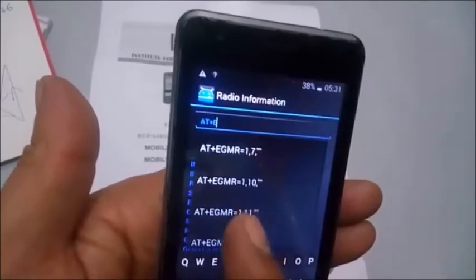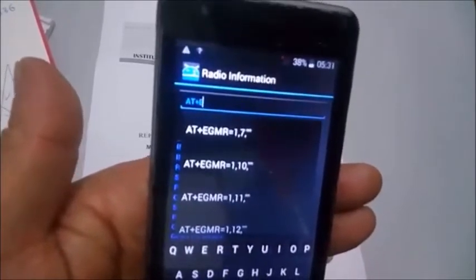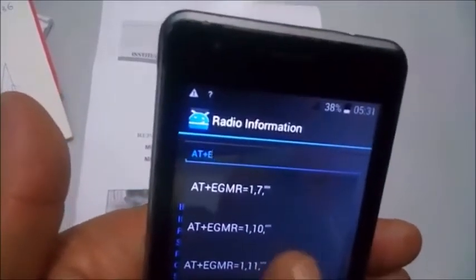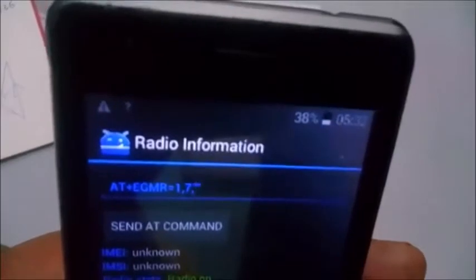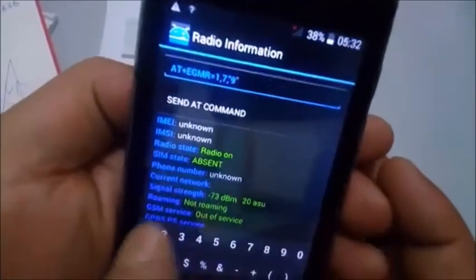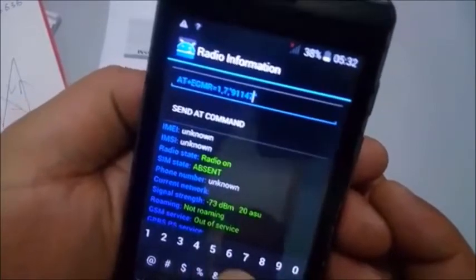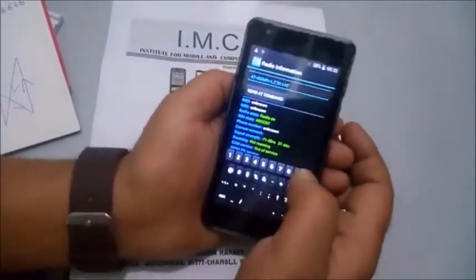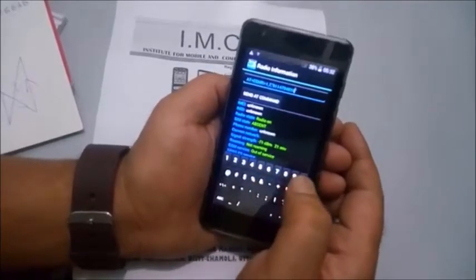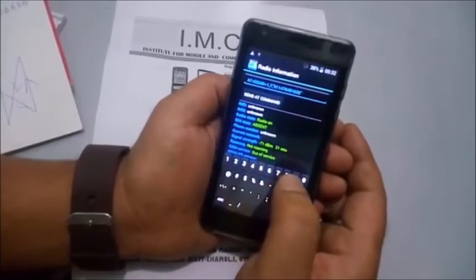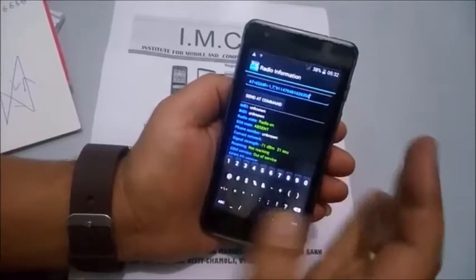Now type here AT+EGMR=1, and this one. Okay, this one, and now fix the cursor in the center of the inverted commas, and right here type your original IMEI, right?